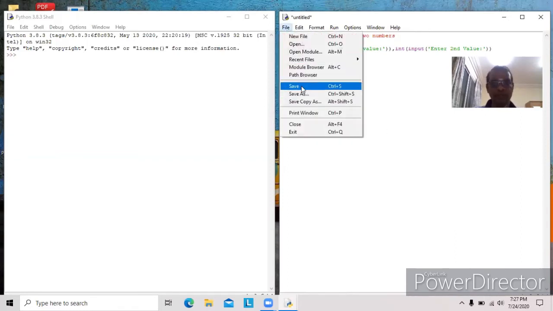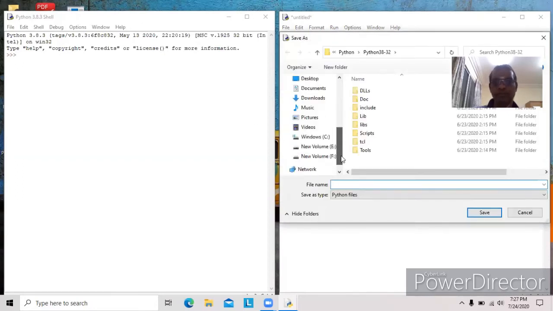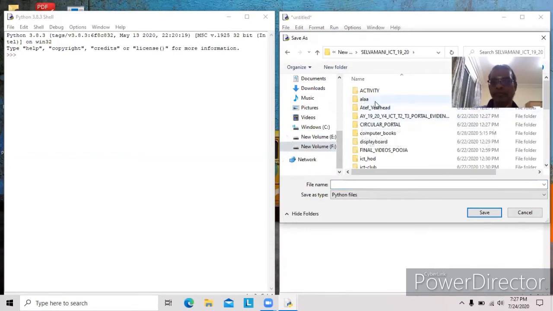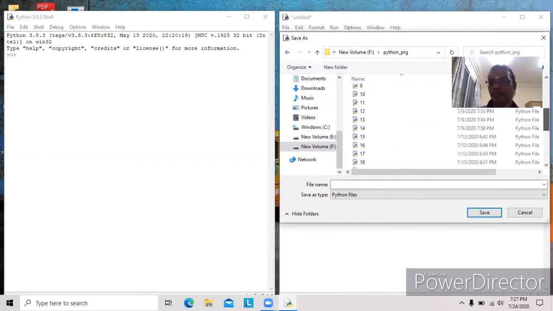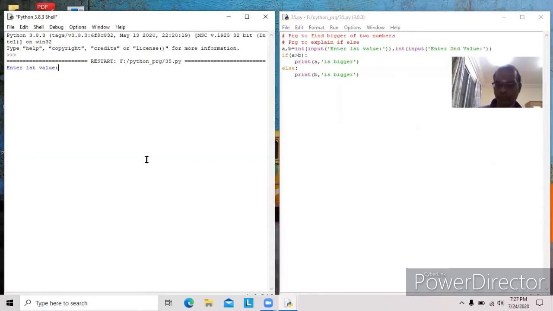You will see here. Enter first value, I am assigning 10. Enter second value, I am giving 20. That 10 will be assigned to A, 20 will be assigned to B. Then see, 20 is bigger.